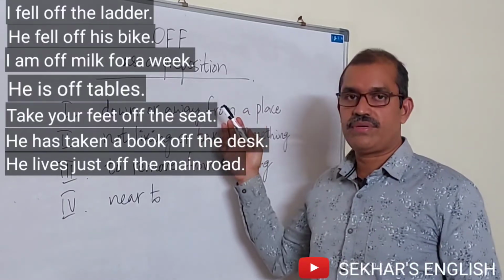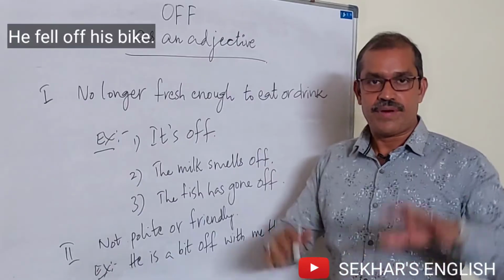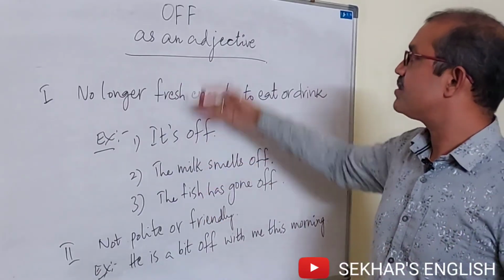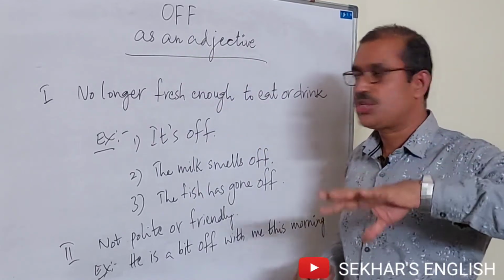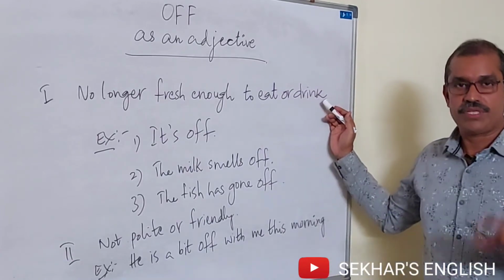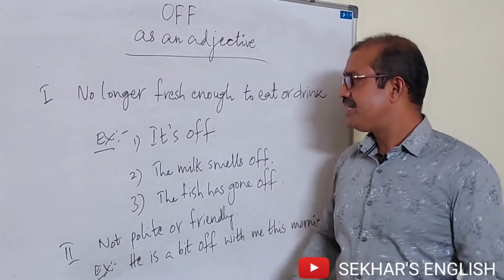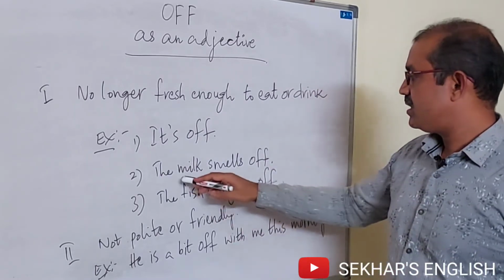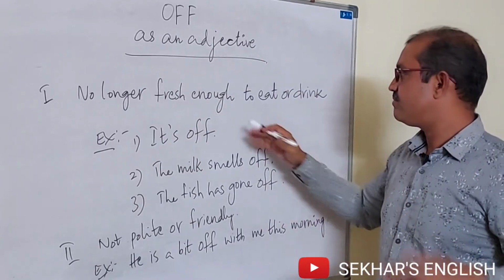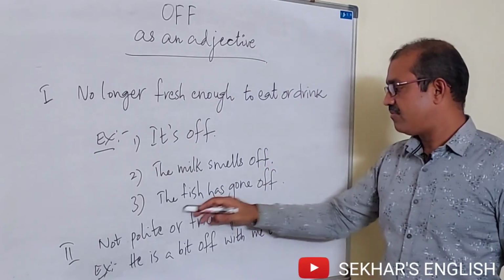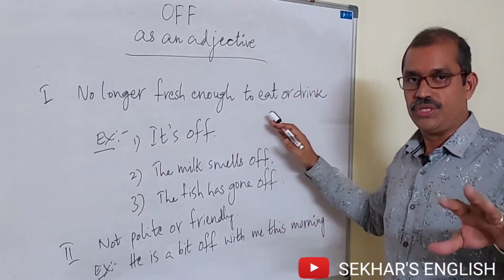Friends, there is one thing left, how to use off as an adjective, right? Here we have 2 occasions in which we can use off as an adjective. When something is no longer fresh enough to eat or drink with regard to food, we can use off. For example, it's off, that means it's no longer fresh enough. Next, the milk smells off. That means the milk doesn't smell fresh enough to drink, right? And the fish has gone off. The fish is no longer fresh enough to eat, right?